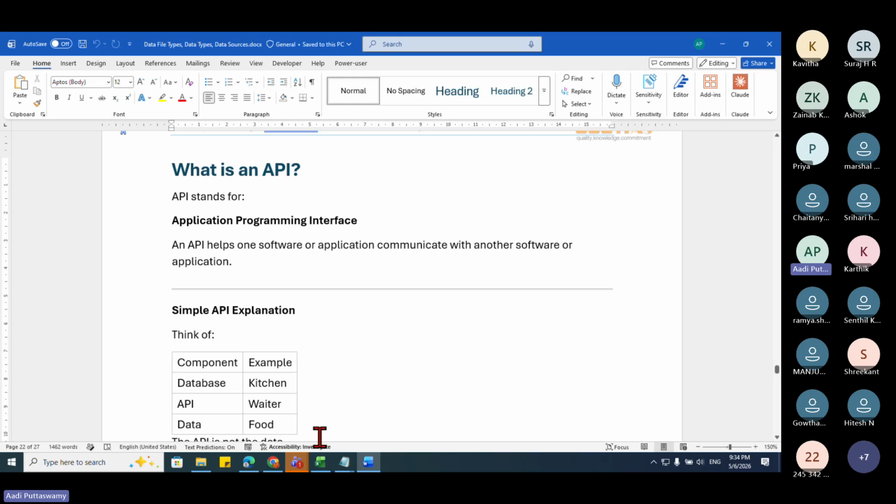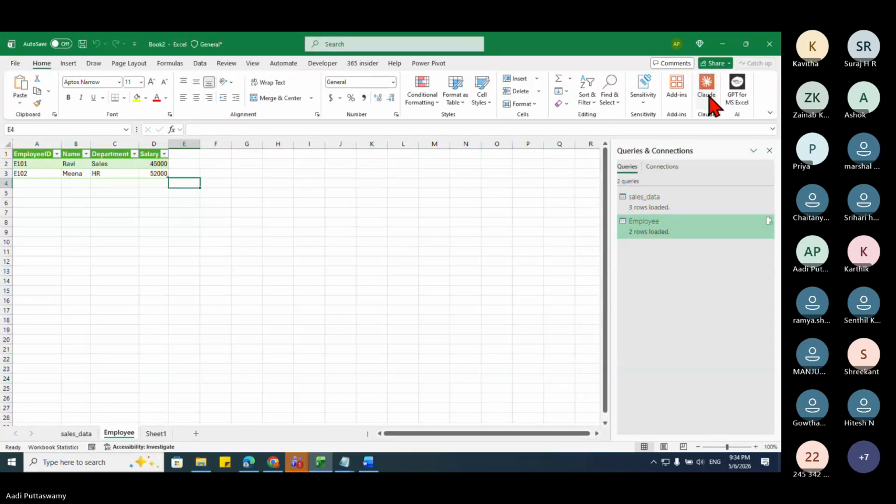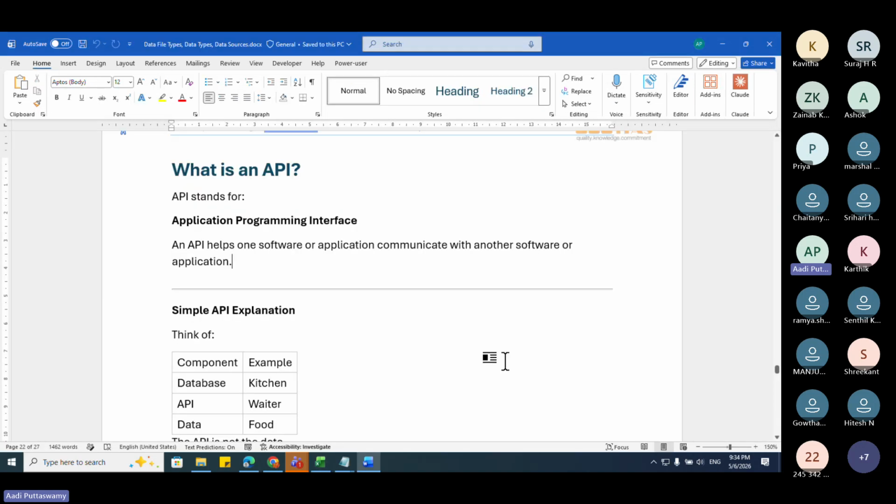For example, let's say I have this Excel. I want to communicate with Claude, right? So what I'll do, I'll go here and try to connect with this. How is it getting connected? Just like that, if you install, it will not get connected. So we need to have some code which will match. It is something like, I want to log in. I have the username and password. That is just an example I'm giving. So similarly, here what happens? We have various different connections. For that, these APIs help us in getting connected and then get the data.